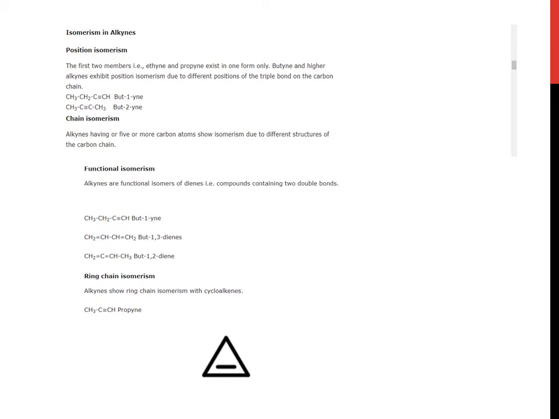Ring chain isomerism. Alkynes show ring chain isomerism with cycloalkanes. CH3C triple bond CH. It is propyne. As it is a triple bond, so yne. And this screen shows cyclopropene. At this time, the double bond is present at a position, as it is cyclo because this is a closed ring.